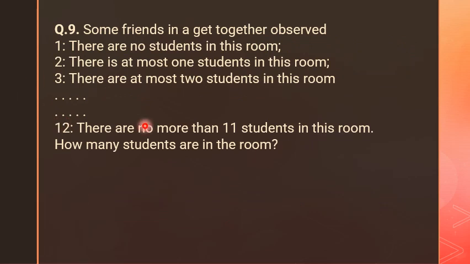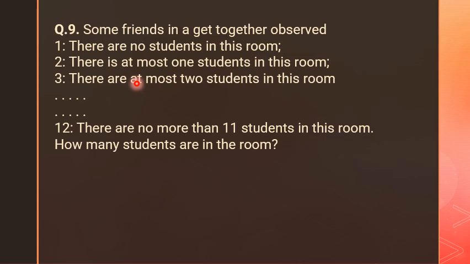We have another question, question number 9, and this is an interesting and very easy question. Just enjoy this question. Some friends at a get-together make some observations. The first observation is there are no students in this room.